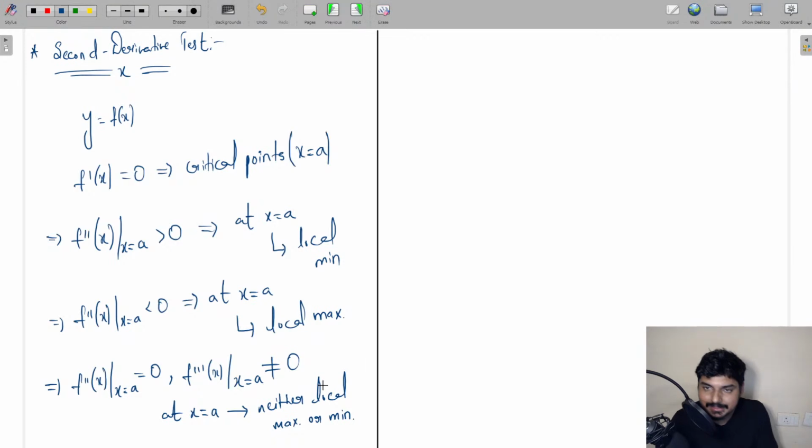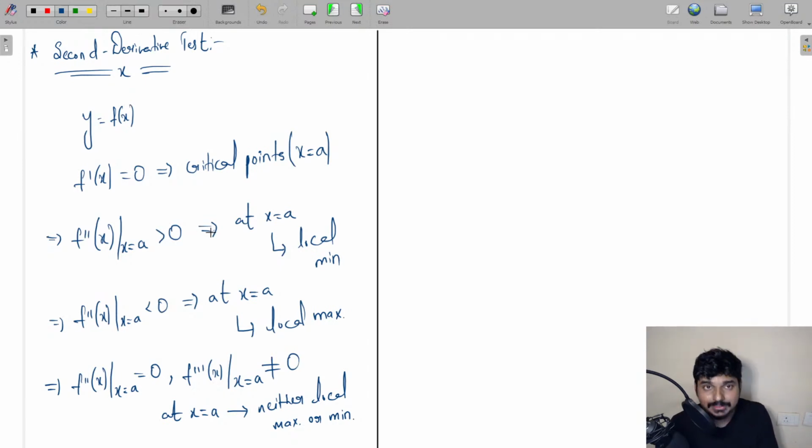So this is going to be the second derivative test. What you have to do in the case of the second derivative test: the function is given, differentiate that function, equate it to 0. From that you're going to get the critical points. Then you find f double dash of x value at those critical points. Depending upon the value which you get, if it is greater than 0, then at that critical point you have a local minima. If it is less than 0, at that critical point you have a local maxima. And if it is equal to 0, you find f triple dash of x at x equal to a. And if it is not equal to 0, then you can simply conclude that you have neither a local maxima nor a local minima at that particular point, everyone.